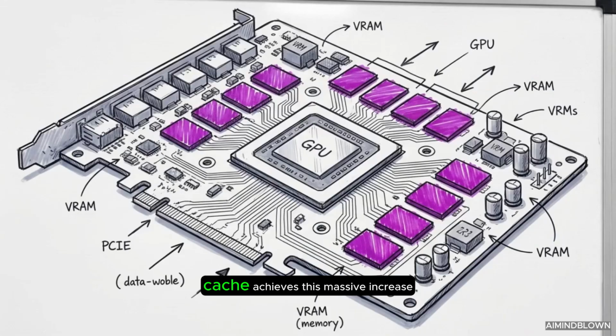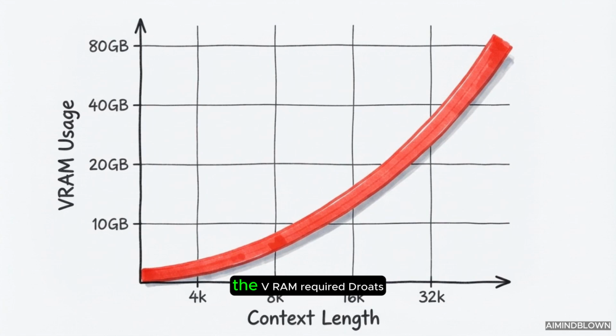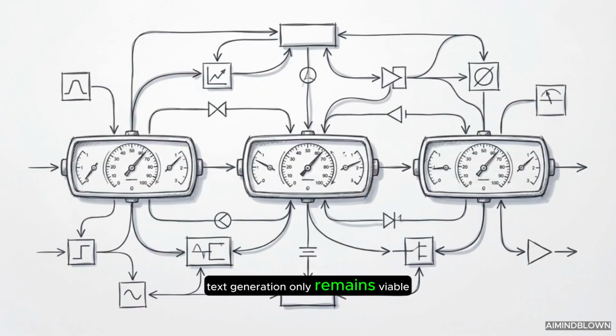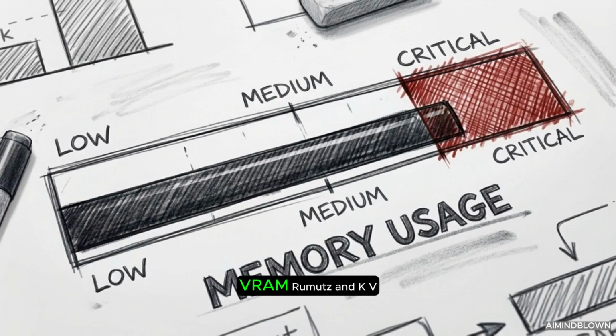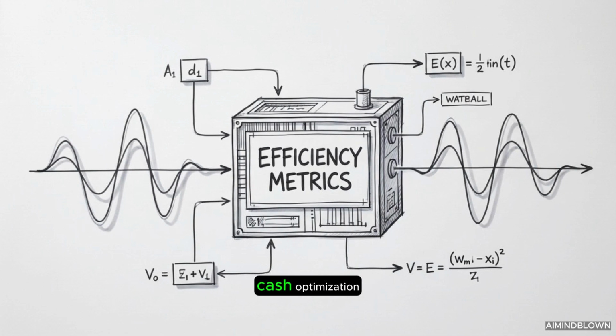The KV cache achieves this massive increase in processing speed by aggressively consuming GPU memory. The VRAM required grows. Autoregressive text generation only remains viable at scale when engineers perfectly balance the time to first token, hardware VRAM limits, and KV cache optimization.